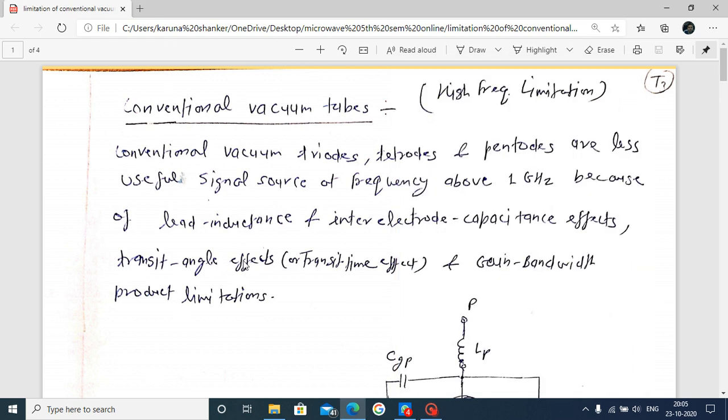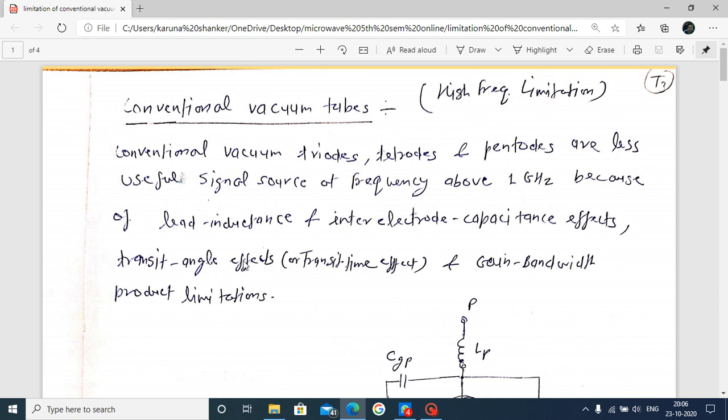The topic is the limitation of the conventional vacuum tube when used in the microwave frequency range. Below microwave frequency, the conventional vacuum tube is used as a signal source generator.